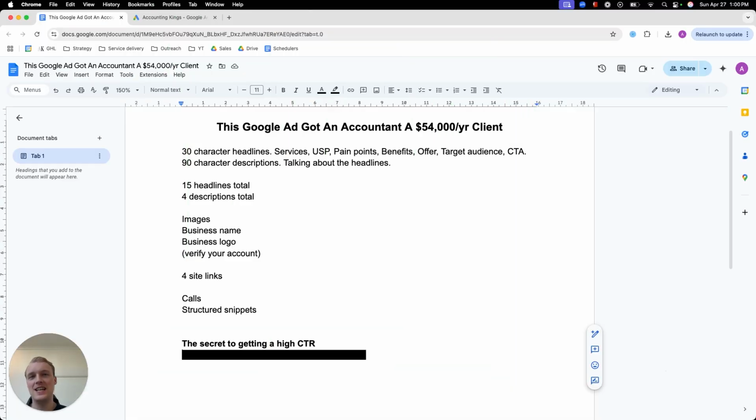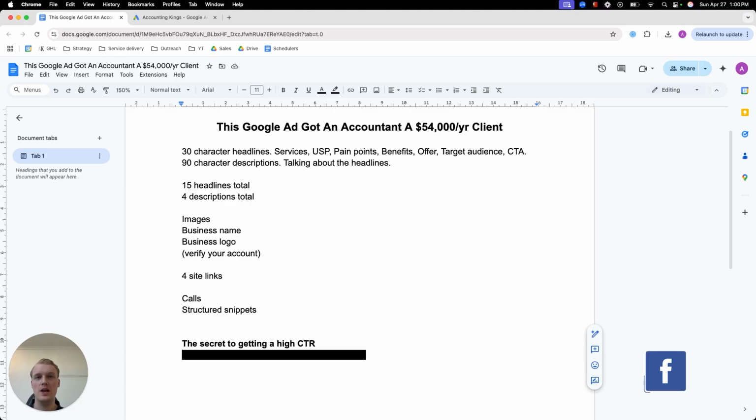Okay, so this is exactly how a client of mine got a $54,000 per year accounting client with the same exact Google Ads strategy. I want to start off by saying that writing good Google Ads that get clicks and actually get you conversions is not hard at all. You just have to use a simple proven framework, which I'm going to give to you in this video now. So make sure you put the video on full screen and pay some attention,